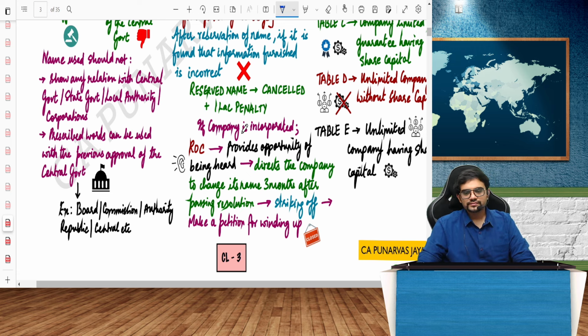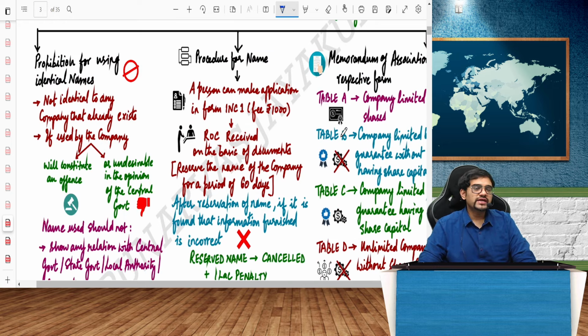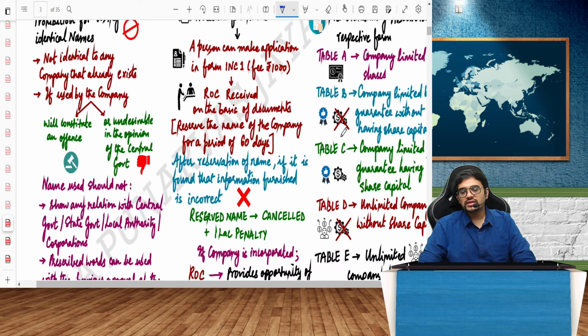without taking the approval or without having that particular format. If I am a company running a political party, a political trust, let's say, without the permission and without following the rules and regulations, I cannot blindly change my name or write my name anywhere. What is the procedure for name change? There is a form called INC1. You should file it, and based on that, the name will be reserved.